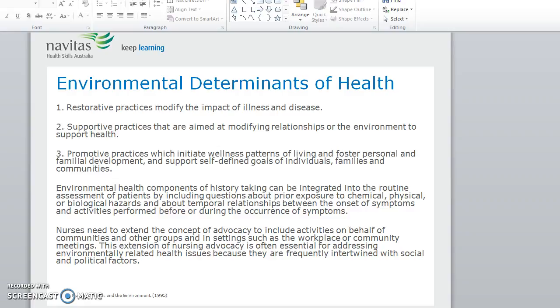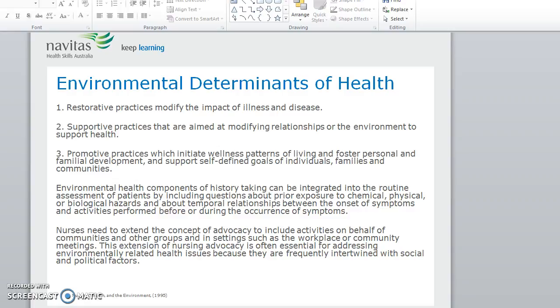Environmental health components of history taking can be integrated into the routine assessment of patients by including questions about prior exposure to chemical, physical or biological hazards and about temporal relationships between the onset of symptoms and activities performed before or during the occurrence of symptoms.